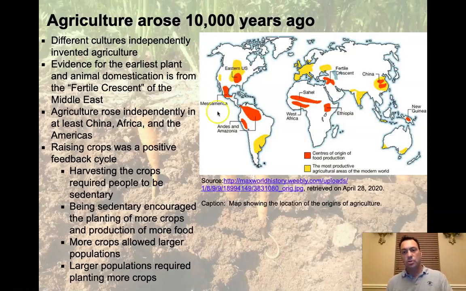Now, the yellow zones show us where food is grown today. And they don't necessarily always coincide. For example, in South America, the great food growing region of Argentina and Brazil does not match where we see it up here in the northern portion of the Amazonian rainforest, or up in the Andes.